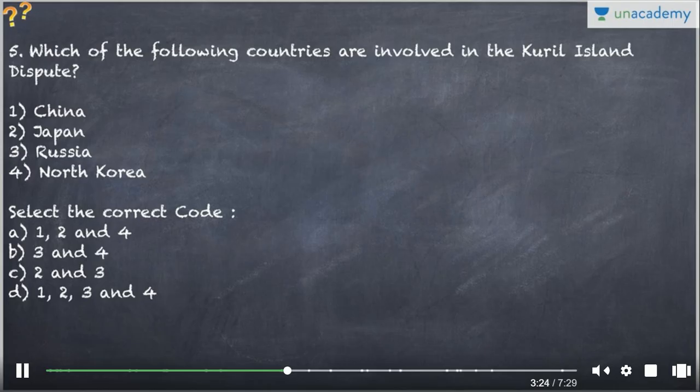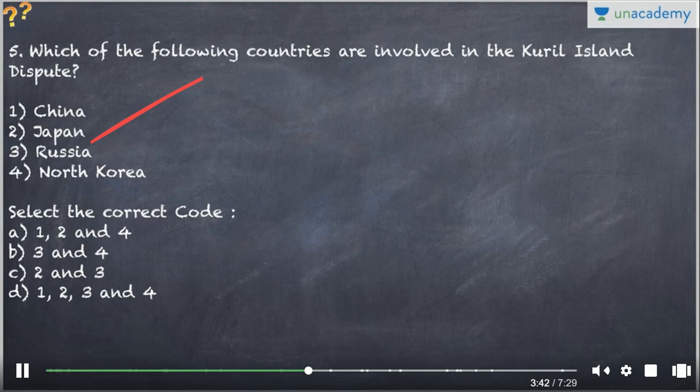The next question is regarding which of the following countries are involved in the Kuril Island dispute: China, Japan, Russia, North Korea. Again, a very important region, Southeast Asia, Japan, Russia, that region. So the two countries involved are Japan and Russia. This was in the news recently where the Japanese and Russian premiers met and tried to resolve the dispute.